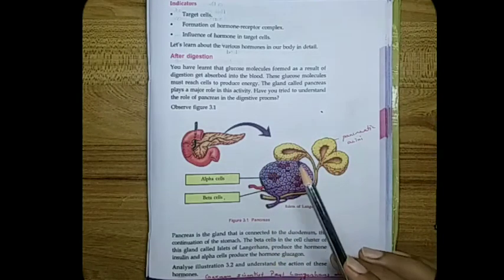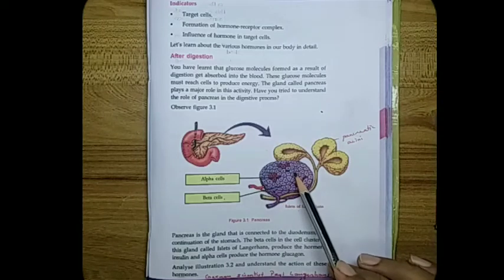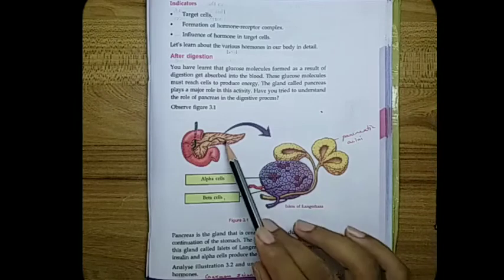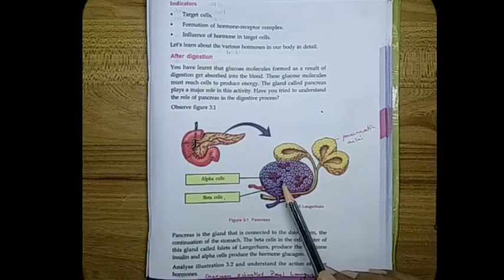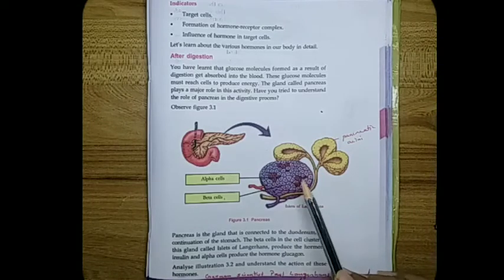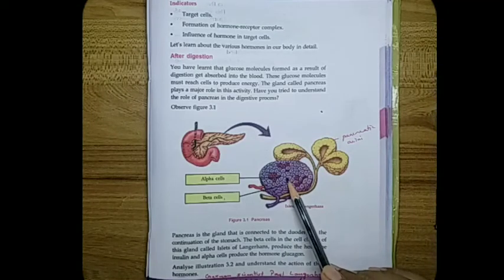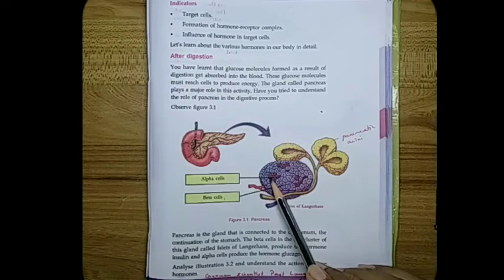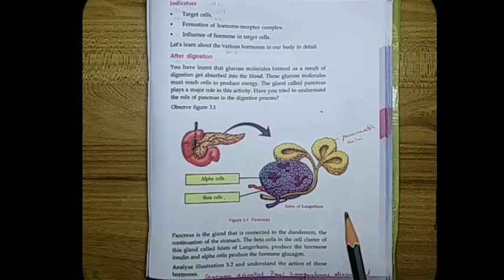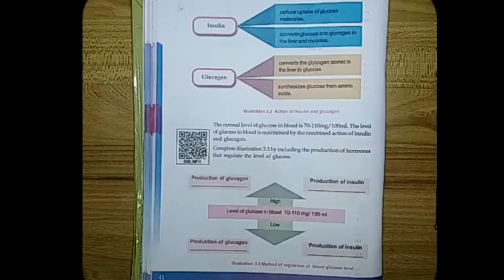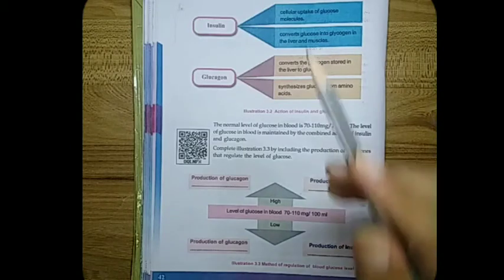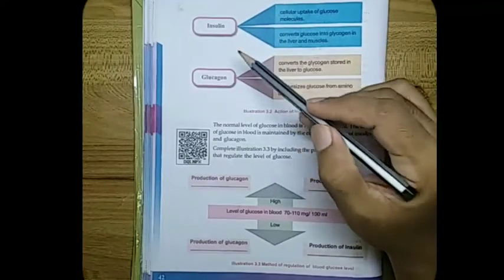A cell cluster called islets of Langerhans is seen in the pancreas. It has two types of cells, the alpha cells and the beta cells. The beta cells produce insulin and the alpha cells produce the hormone glucagon. Then what are the functions of these two hormones?